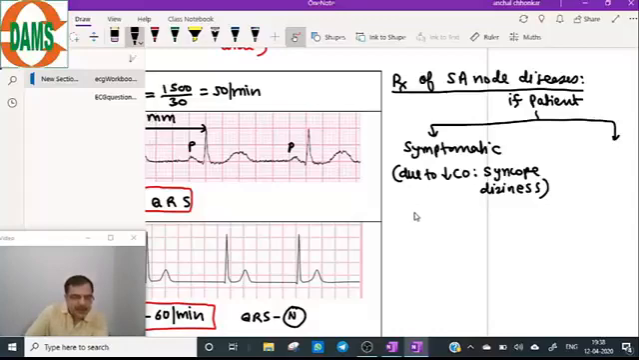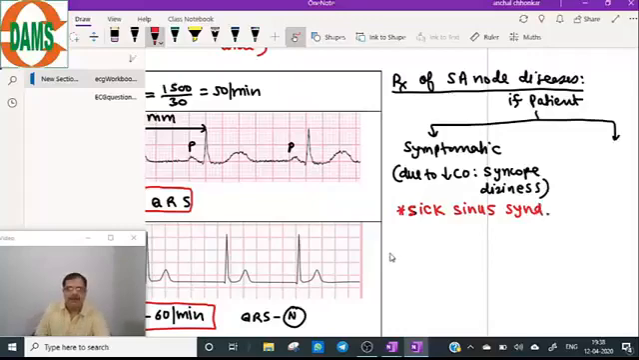So this is known as sick sinus syndrome. That means symptomatic disease of SA node is known as sick sinus syndrome. So what you have to do in that condition, the treatment of these patients will be placing the artificial pacemaker. So the treatment is artificial pacemaker.